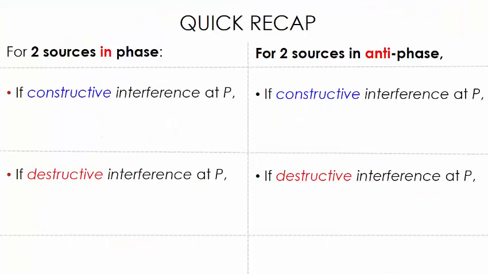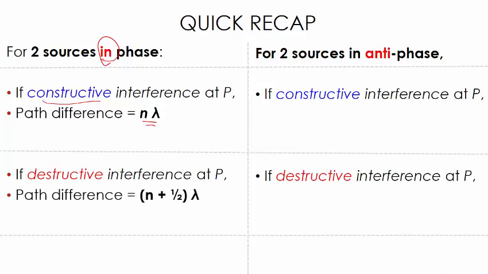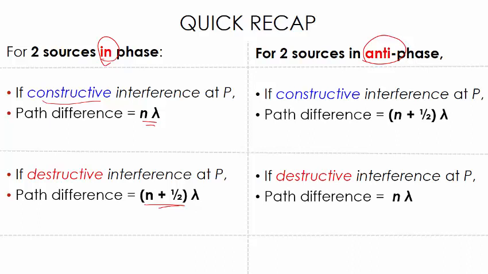So just a quick recap. For two sources in phase, if we want constructive interference, the path difference should be n lambda. If we want destructive interference, the path difference should be n plus half lambda. But if the two sources are anti-phase, then it will be the reverse.